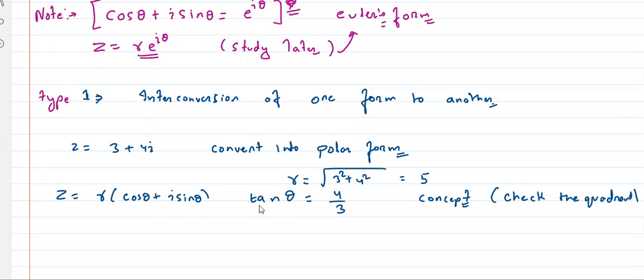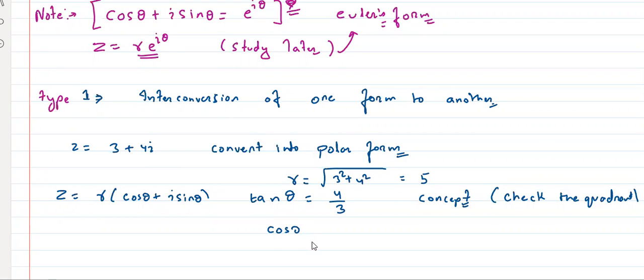Got it, right? Now, 3, 4 is in which quadrant? Always, this is the concept that you have to keep in mind. First quadrant. Tan is positive, right? What about cos and sine? Will they be positive or negative? This is the best way to approach problems, right? Very good, awesome.